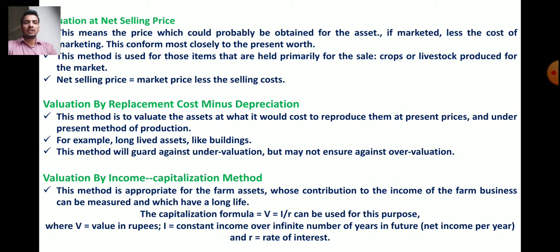The formula for capitalization is V = I / R, which can be used for this purpose, where V is the value in rupees, I is the constant income over an infinite number of years in the future, and R is the rate of interest. So these are the 5 methods of valuation of farm inventory.